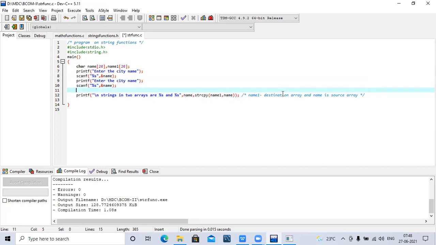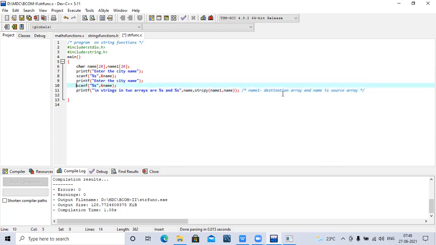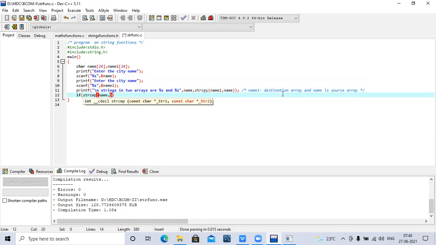and paste. Name one. So I have already taken name, now I'm taking name one. What we have to do is compare. When you want to compare two strings or any relation, we will get true or false. So that's why I'm asking if strcmp, string compare of name comma name one.